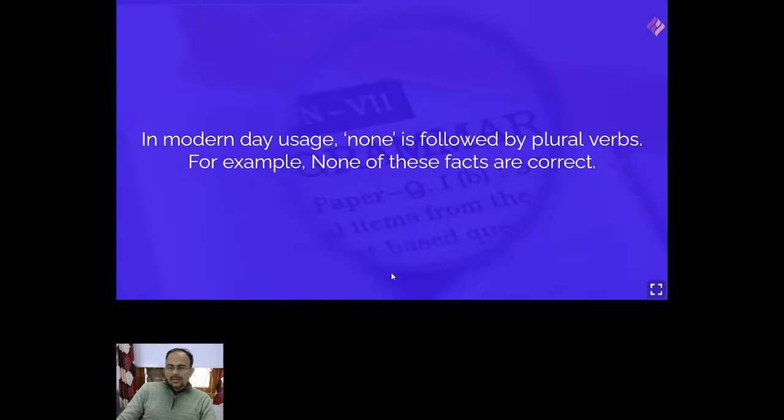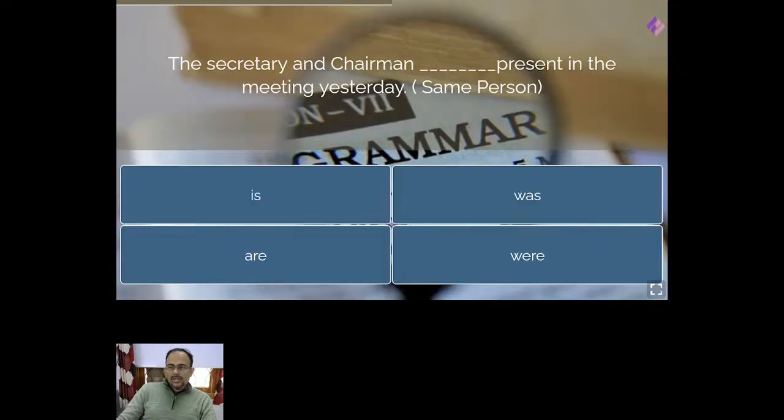Okay. Now, next you see, the secretary and chairman dash present in the meeting yesterday. Same person, the secretary and chairman. Yesterday is given. Look at the word here. It is simple past tense. Now you decide. And one more thing, secretary and chairman is the same person here. They are not two different persons. They were present yesterday in the meeting. So now you tell me which one should be the correct one.